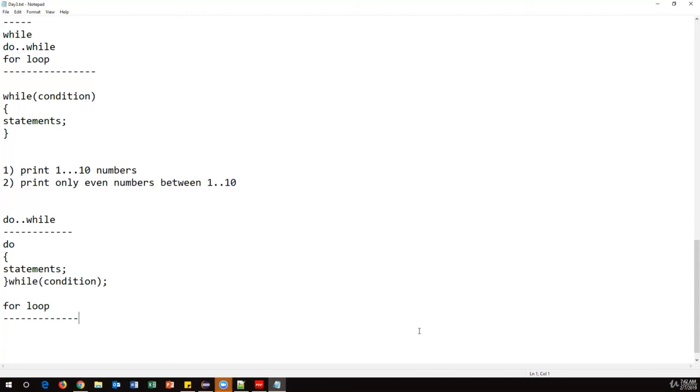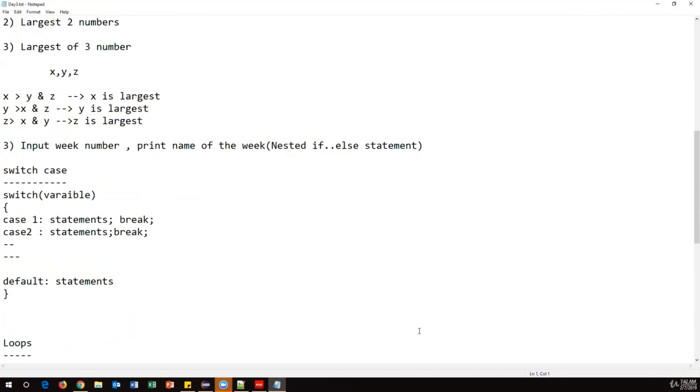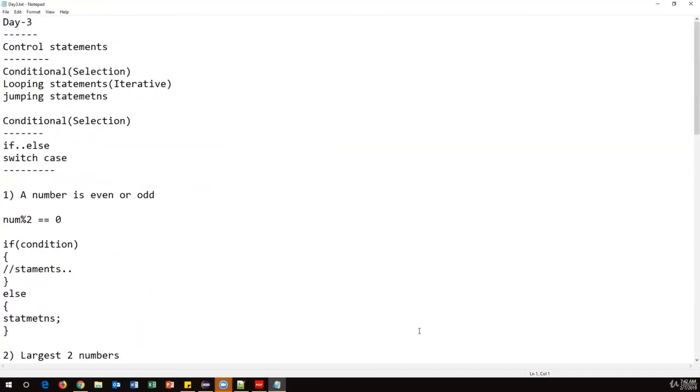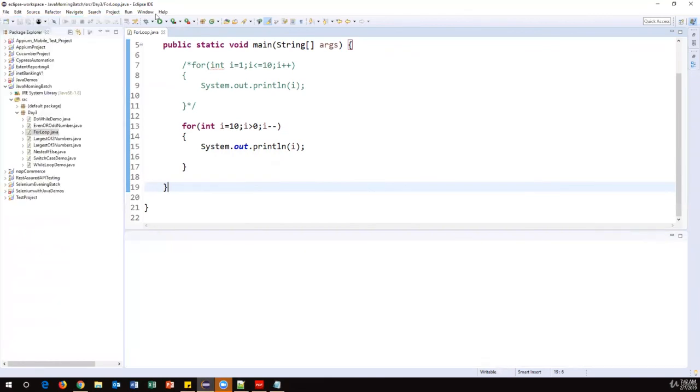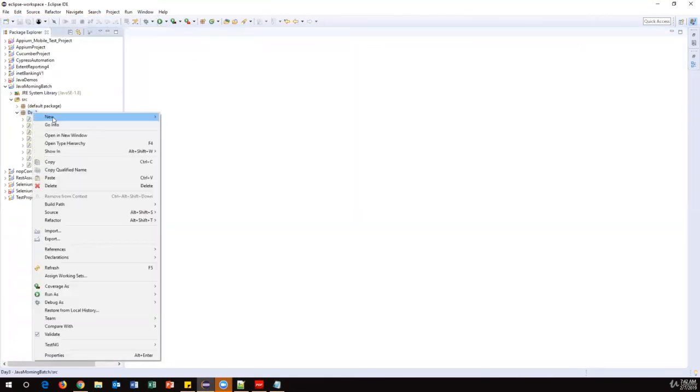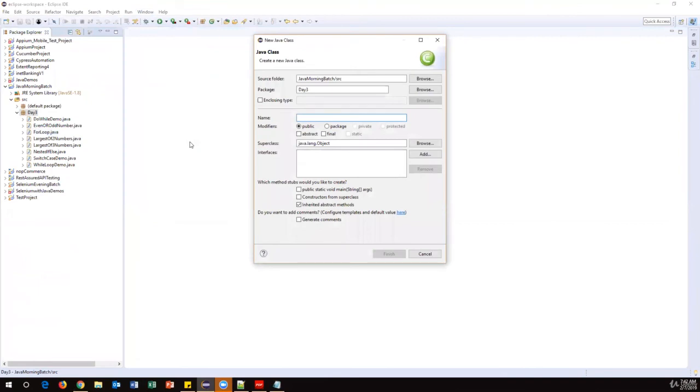Okay, let's move on to the next one. The last one is jumping statements. Here we have two keywords called break and continue. These are called jumping statements. Let us see how and where to use these jumping statements. Let's create another very simple example. Let me create another class and name it jumping statements. Then the main method, then finish it.